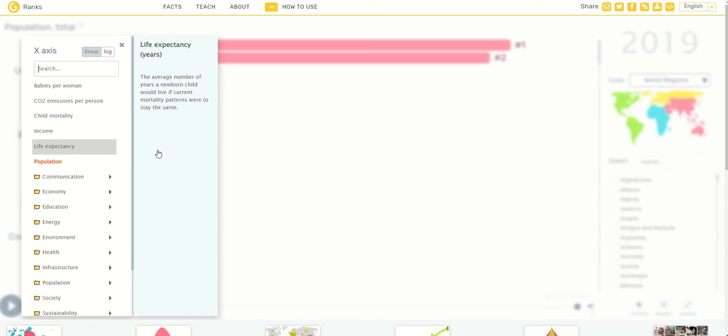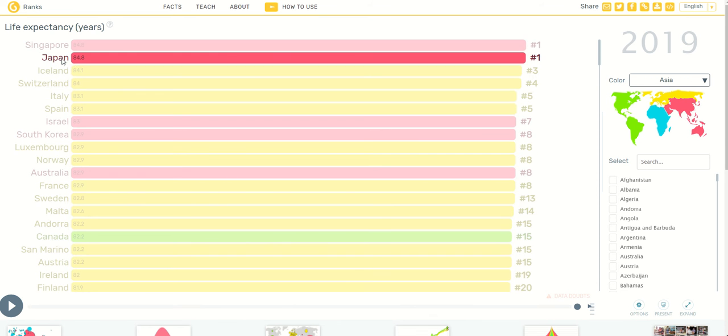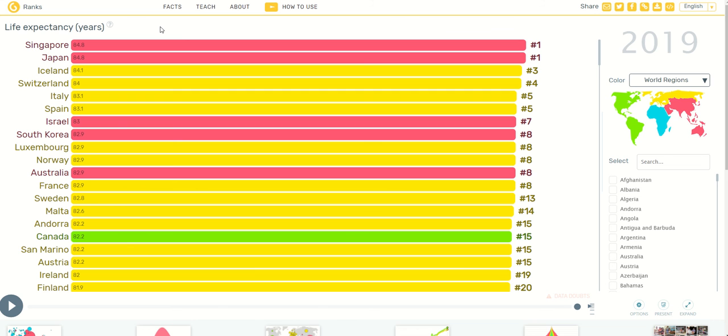So having read this description, this would be a relatively good representation of how healthy a country is. So if I click onto life expectancy, I can see that Singapore and Japan have the highest life expectancy of 84.8 years. So looking at this variable of life expectancy, I could come to a reasonable conclusion that Singapore and Japan are in general healthier compared to other countries, since their citizens on average tend to live for a longer period of time.